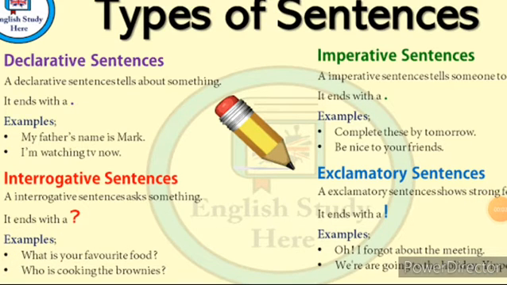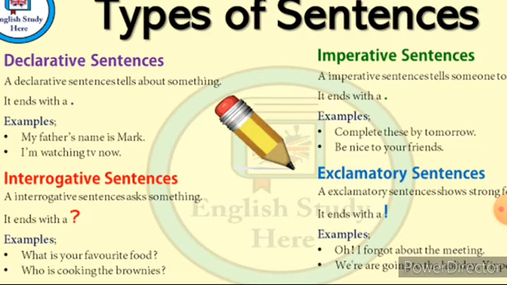The next chapter is sentences. A sentence is a group of words that makes complete sense. It always begins with a capital letter and ends with one of the punctuation marks such as a full stop, question mark or exclamation mark. And then there are 4 types of sentences, children. One is the declarative, or you can say assertive, the second one is the interrogative, the third one is the imperative, and the fourth one is the exclamatory.